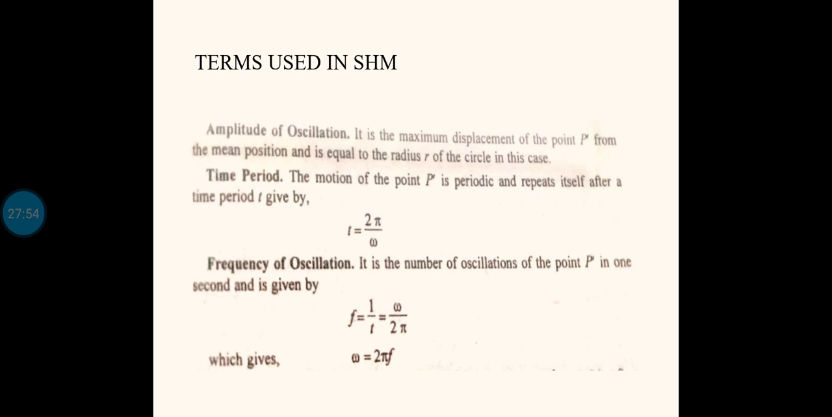Okay. Now the next one is time period. Time period is the time required to complete one oscillation. That is simply the meaning of the time period. The motion of the point p dash is periodic and repeats itself after a time period t. So actually the meaning is the time required to complete one oscillation.